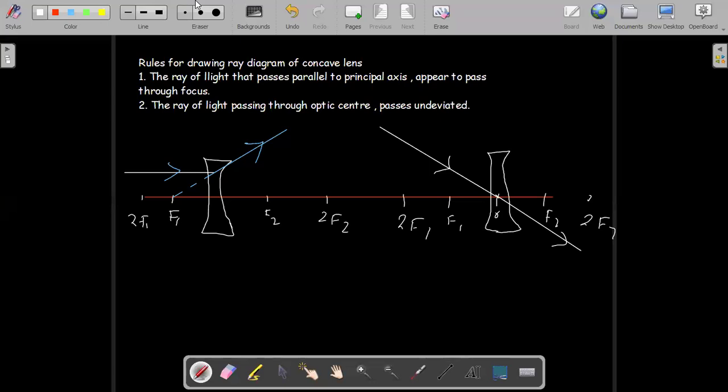So the second rule for both the mirrors is a ray of light going to the center of curvature bounces back on the same path. So this is for both lenses. And this one is for a concave lens. If you want to make it for a convex lens, you just need to cut this. You'll get it for the convex lens.